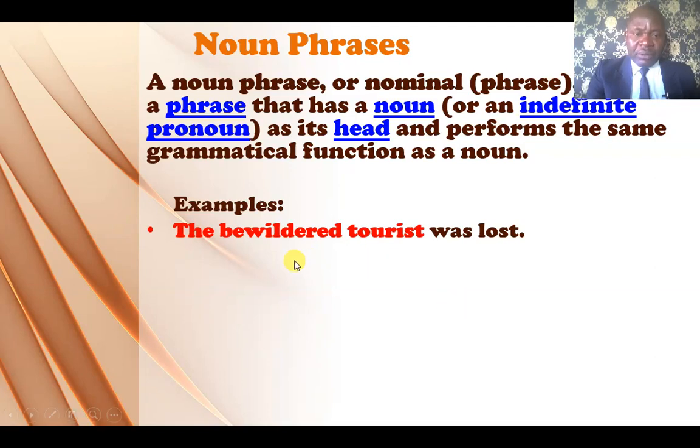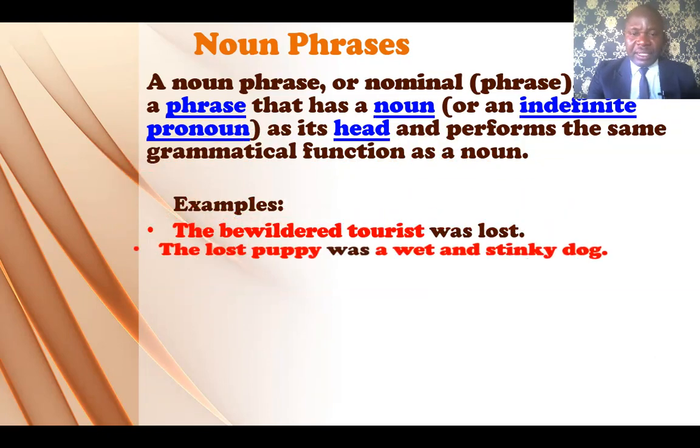Okay, now if you look at this example, the bewildered tourist is in red because it is the noun phrase there. What is the most important word in this phrase, if I can ask you? Tourist, you agree, right? Because the bewildered is adding more information to tourist. So this is a noun phrase in this sentence, and it is functioning as the subject of the sentence.